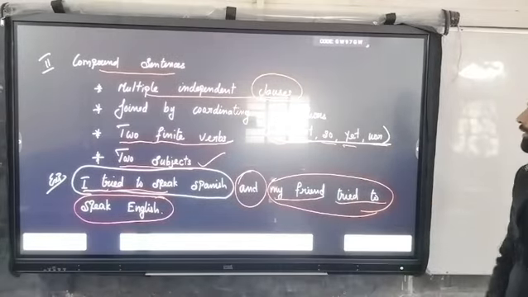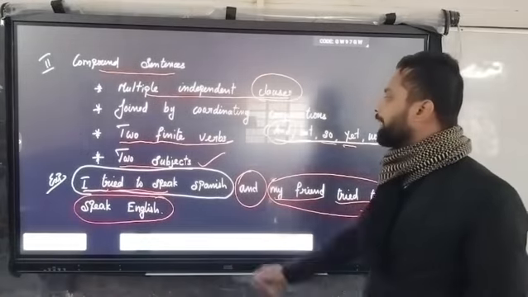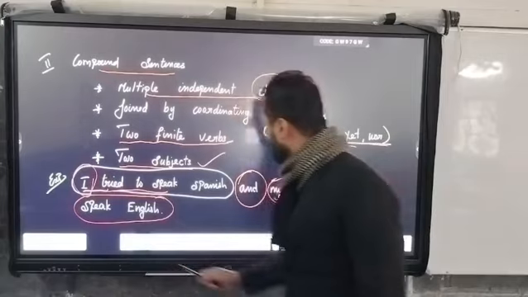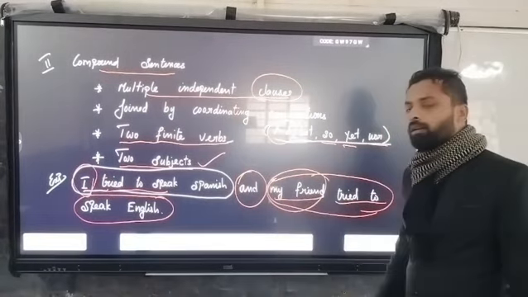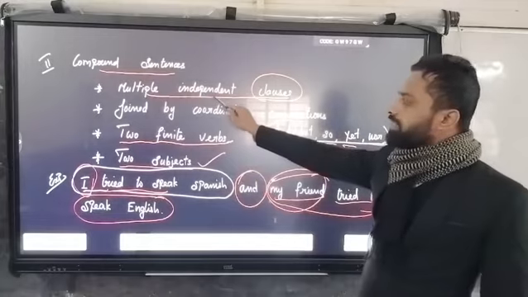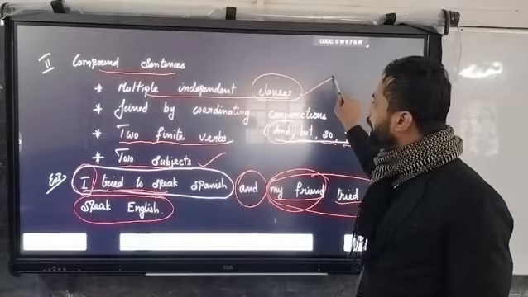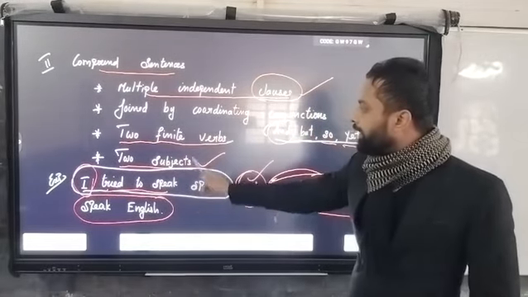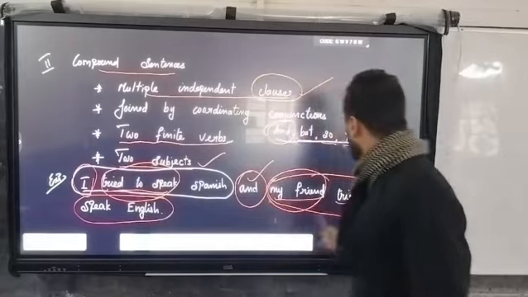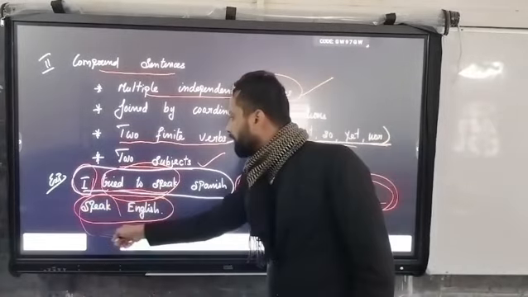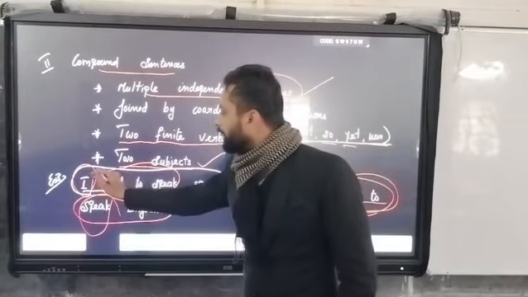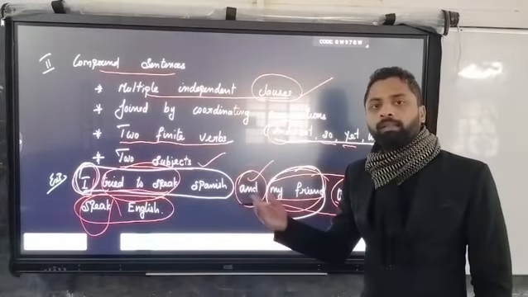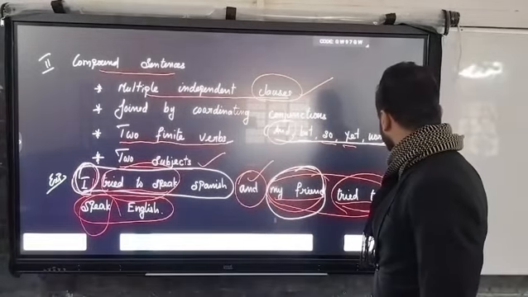It has two finite verbs: tried in the first clause, and tried in the second. And the two subjects are I and my friend. So a compound sentence needs multiple independent clauses joined by coordinating conjunctions, two finite verbs, and two subjects. These are the components of the compound sentence.